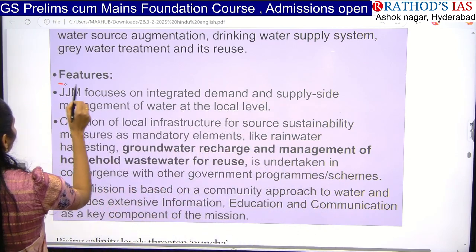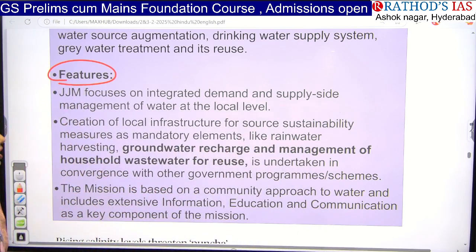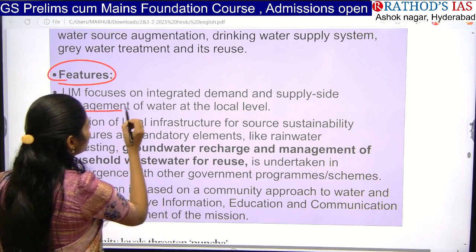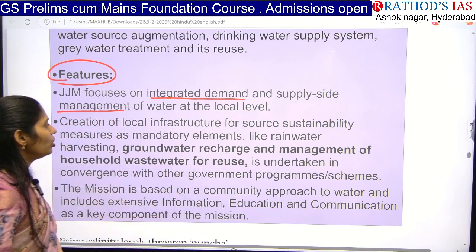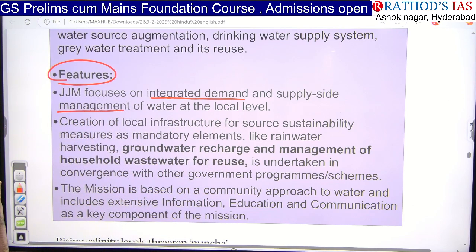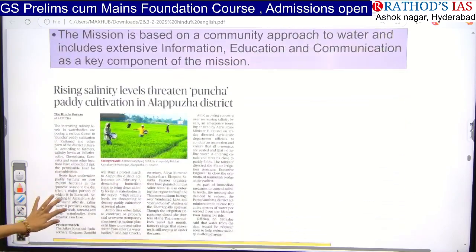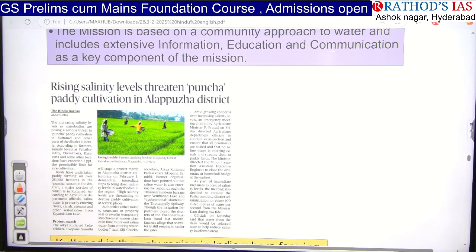And what are the features of this Jal Jeevan Mission? Here we are focusing especially on supply side management as well as integrated demand management at the local level. We are focusing on creation of infrastructure and sustainability, especially groundwater recharge and also management of household wastewater for reuse. So that is about this mission, and let us see the next article.